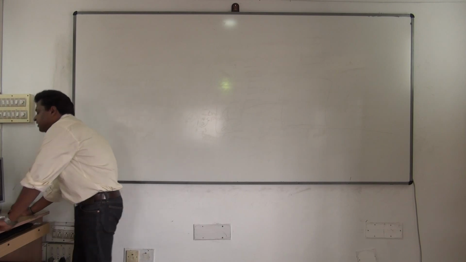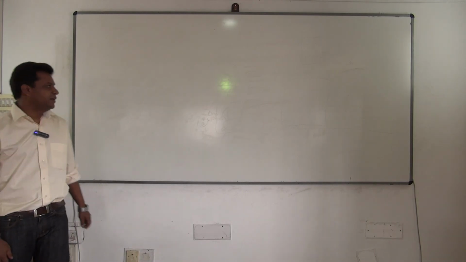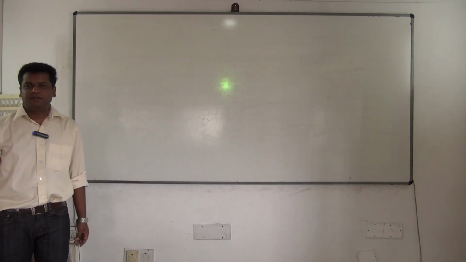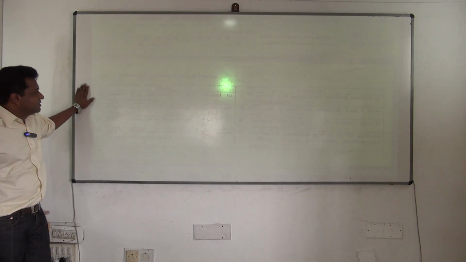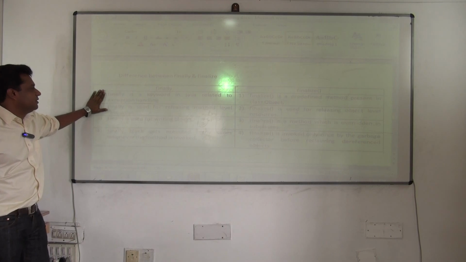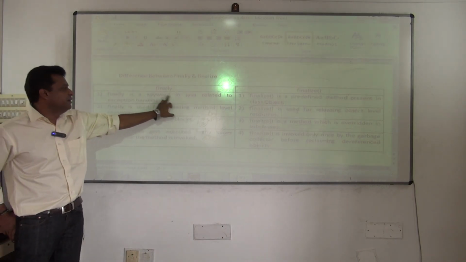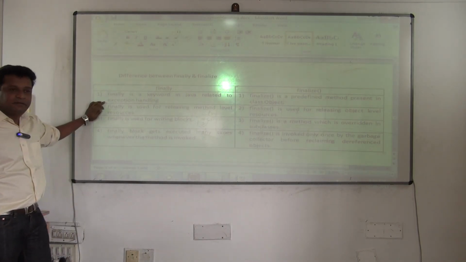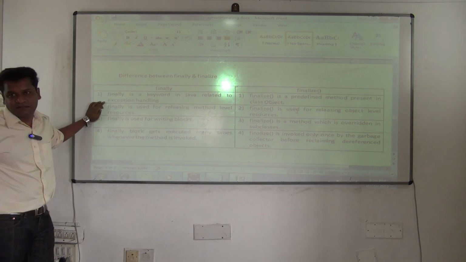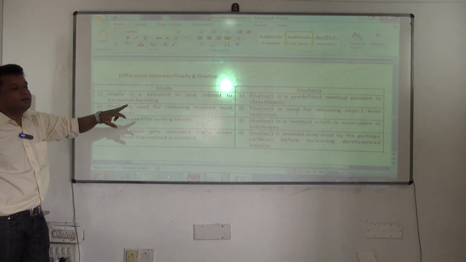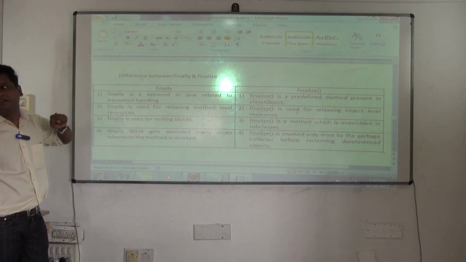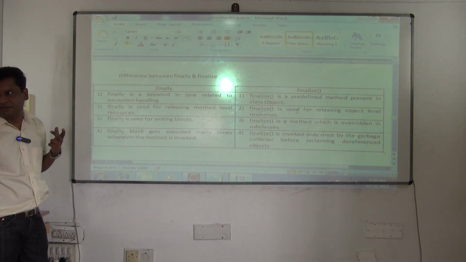What is the difference between finally and finalize? Some points are there. These are more than sufficient. You can mention this in the interview. See this. Finally is a keyword in Java related to what? Exception handling. That's the basic difference. Finalize is a predefined method present in what? Class Object. It's a method. There the first difference comes.